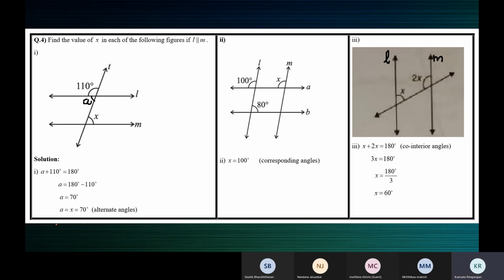We have 3 subdivisions in the fourth one: one, 2, and 3.